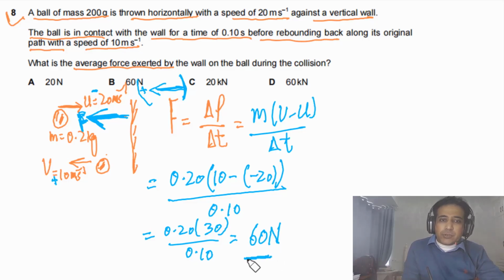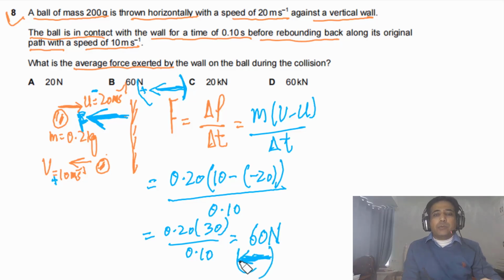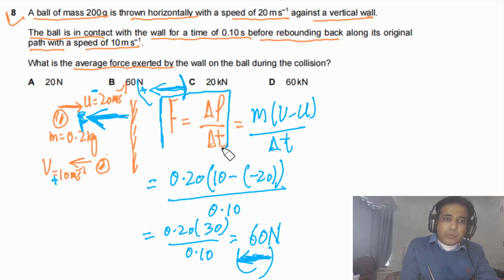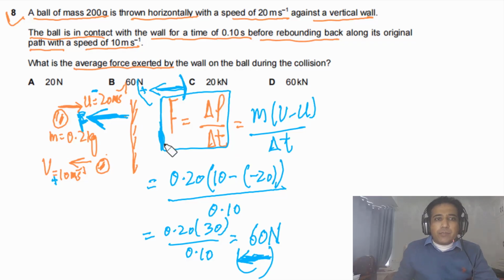So it means the direction of force is to the left on the ball. So this is how you can figure out a typical question, and in every paper you will see at least one question based on this equation. So it's very important to understand how to use this. So the answer for this one is B.